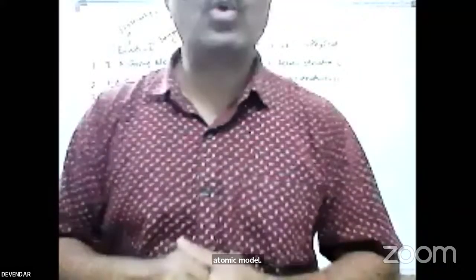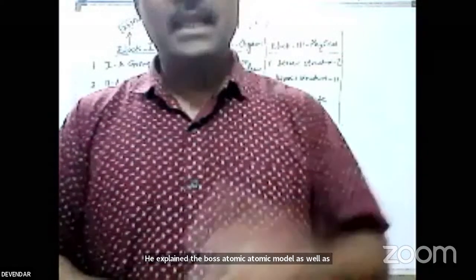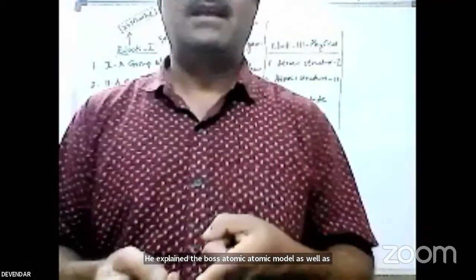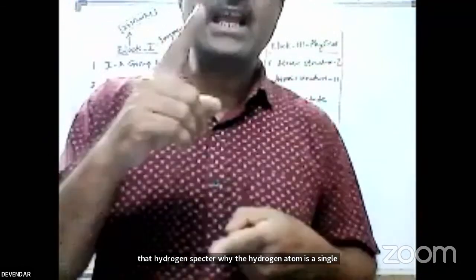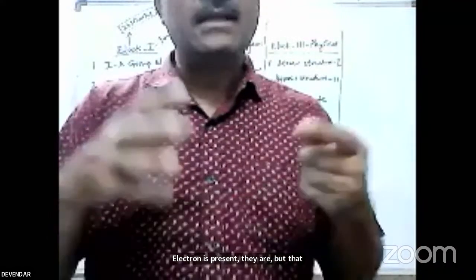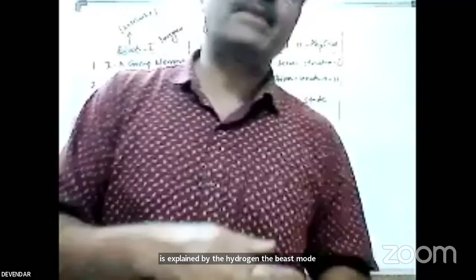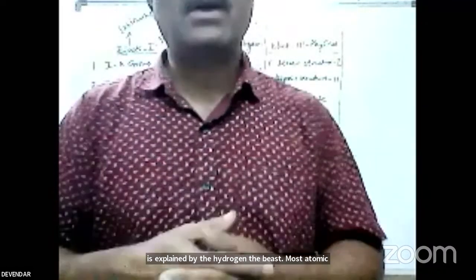He explained Bohr's atomic model as well as the hydrogen spectra. Why is it that the hydrogen atom, where a single electron is present, shows a number of lines in the spectra? That is explained by Bohr's atomic model along with the atomic hydrogen spectra.